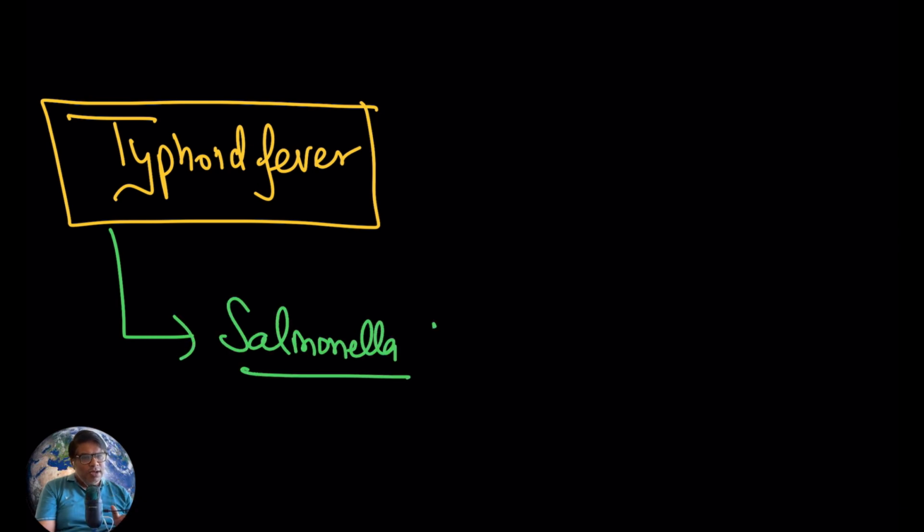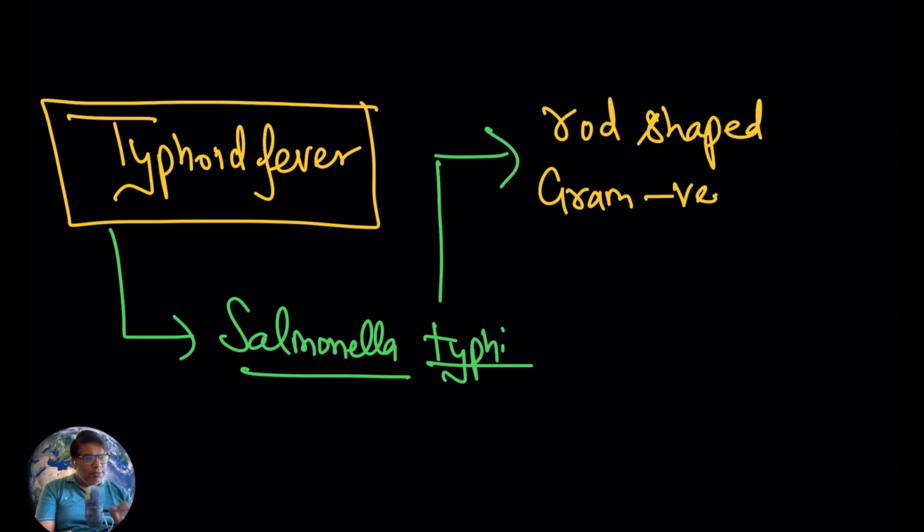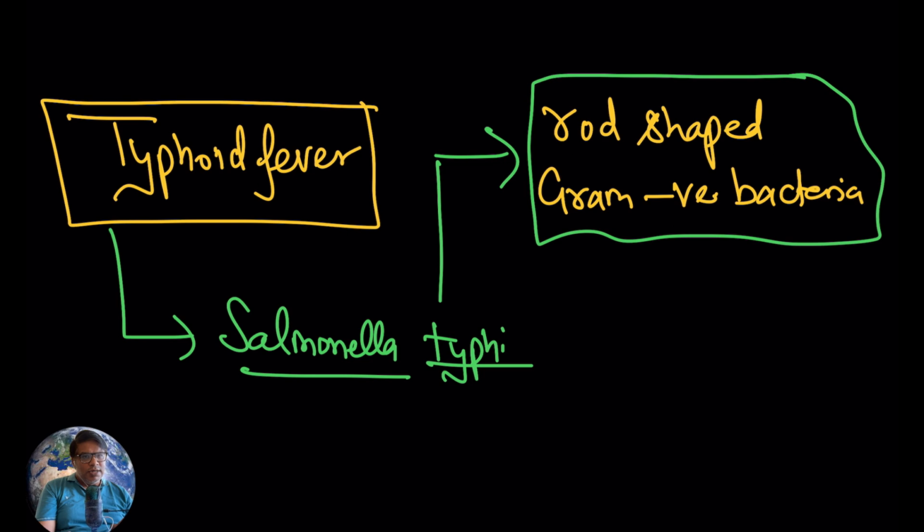Now, keep in mind that typhoid fever is due to a bacteria. The name of the bacteria is Salmonella Typhi. This bacteria is a rod-shaped gram-negative bacteria.